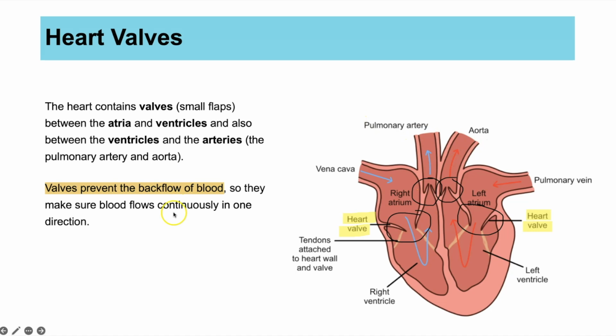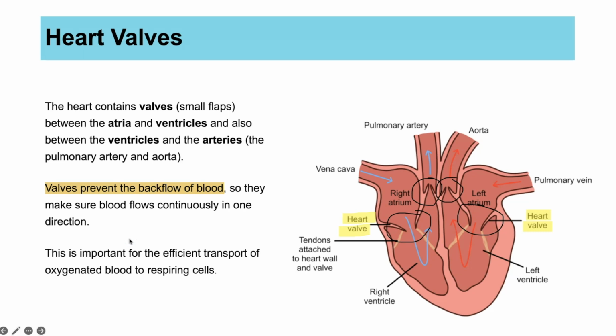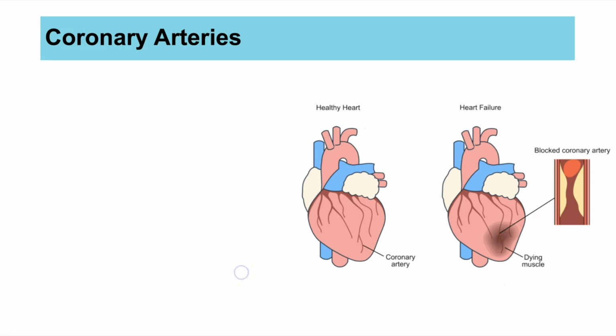The whole point is valves prevent the backflow of blood. That's the key phrase that is used in mark schemes. The reason this is important is it makes sure that the blood flows continuously in one direction. And that's important for the efficient transport of oxygenated blood to your respiring cells. So there's your mark scheme answer for describing and explaining the role of heart valves.